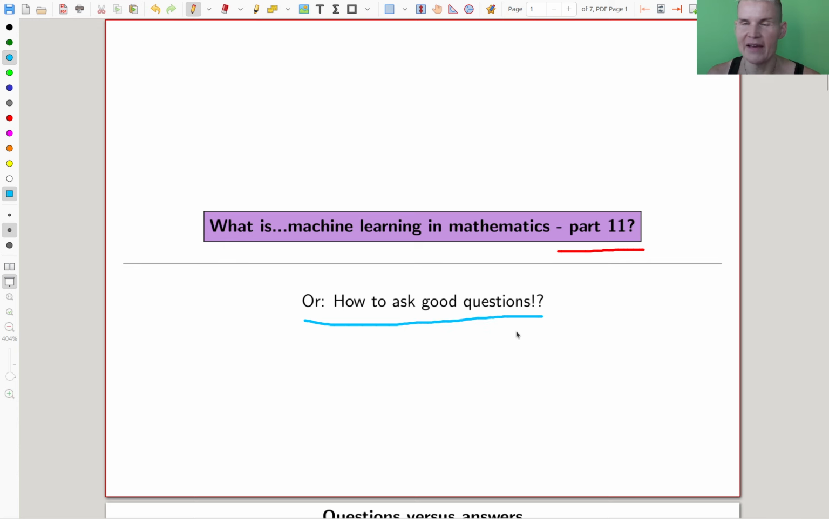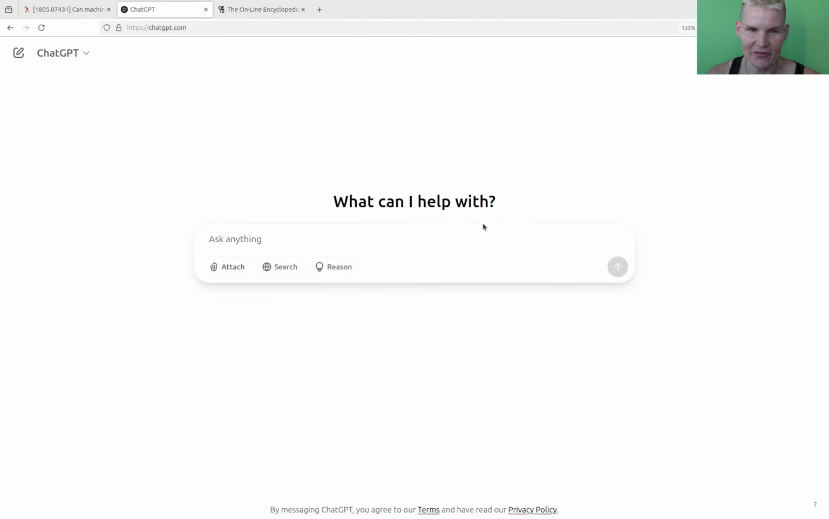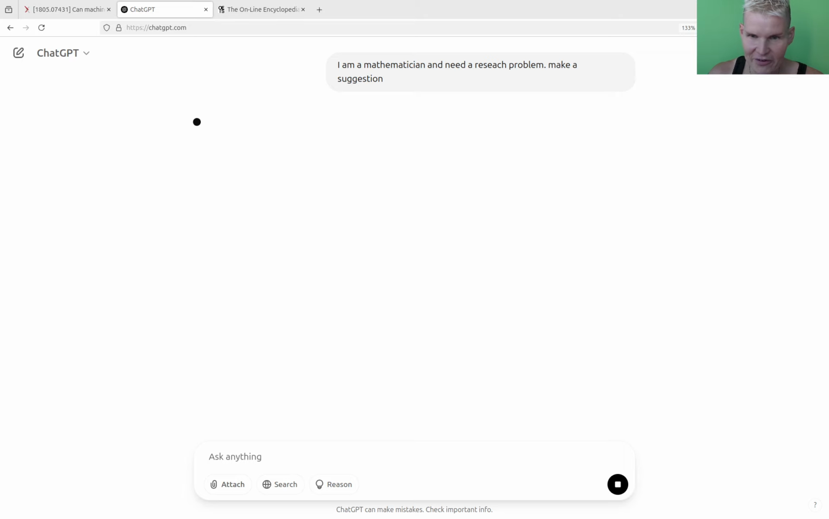Essentially, AI is not really good at giving you ideas what to do research on, right? That would be amazing. So let's try that actually. Let's see what comes out. So I just open some usual AI thing and I ask, I never tried this before, we'll see what happens: I'm a mathematician. I don't need to learn spelling, I need a research problem. Make a suggestion. Now I'm curious what will happen.